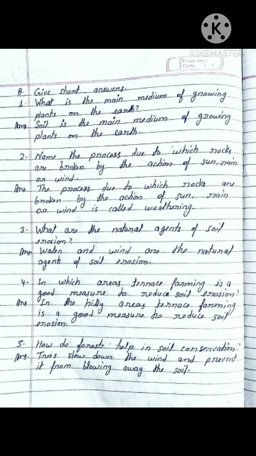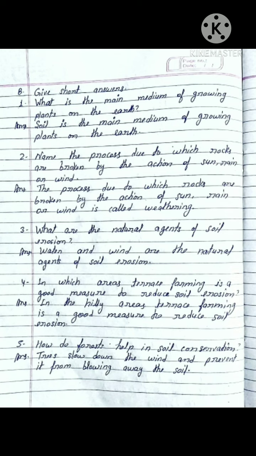Answer is, the process due to which rocks are broken by the action of sun, rain, or wind is called weathering. I repeat again, it is called weathering.